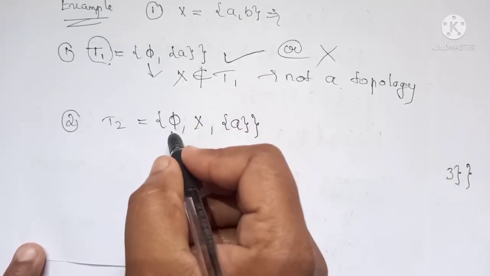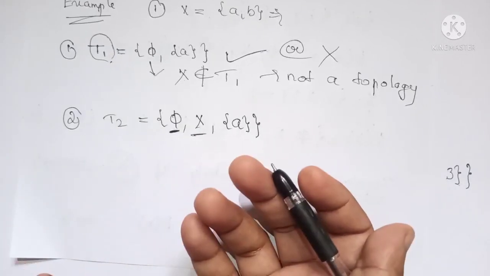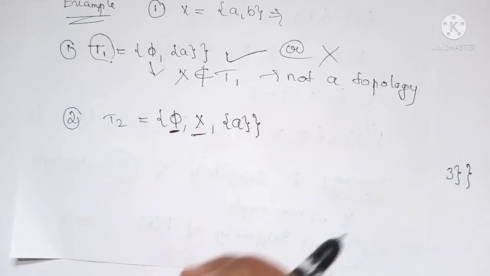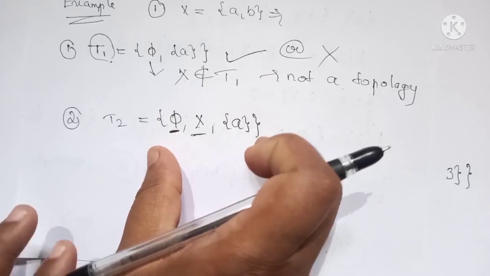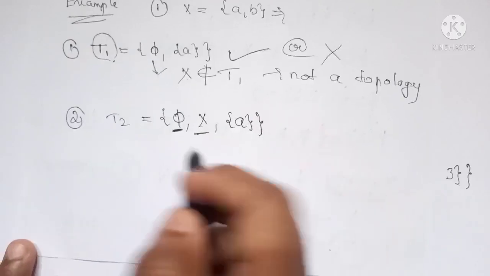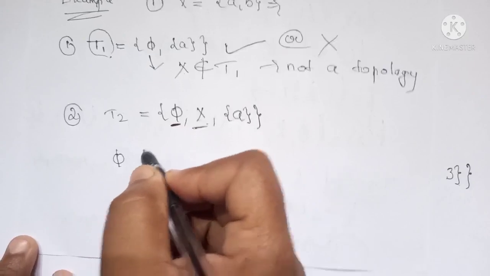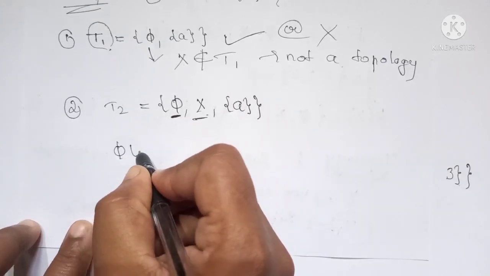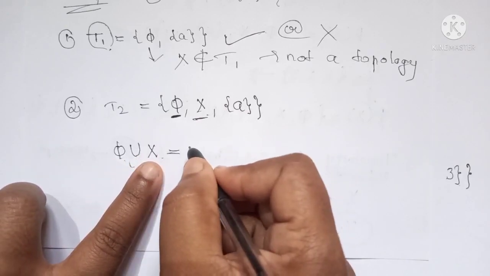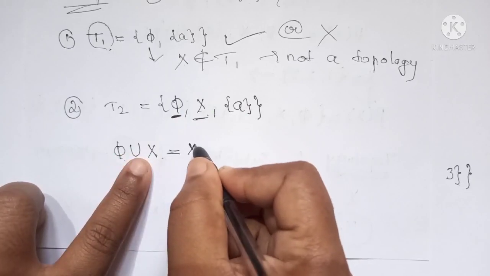You can observe that it includes phi and X, so the first condition is satisfied. Now let us come to the second condition, that is, the arbitrary union of any elements of T must be again an element of T. First let us consider the union of phi and X. The union of the null set with any set gives the same set, so we have X itself.